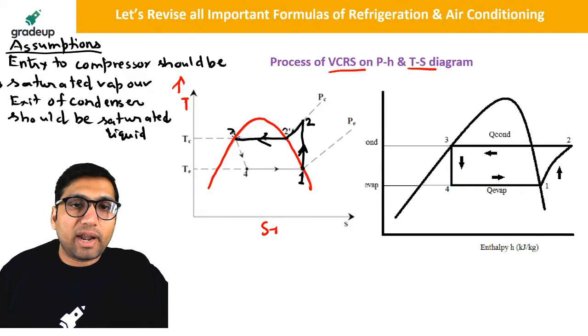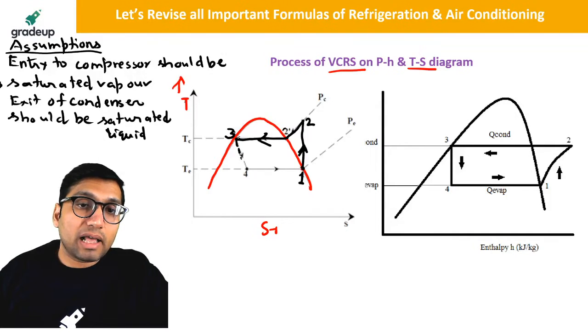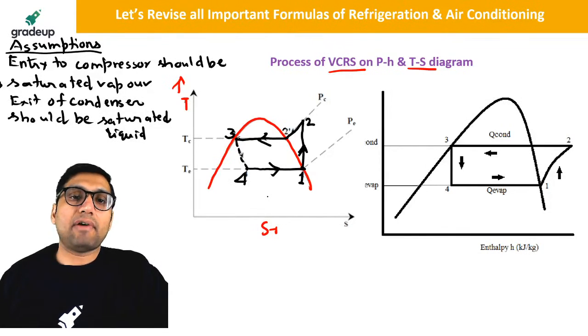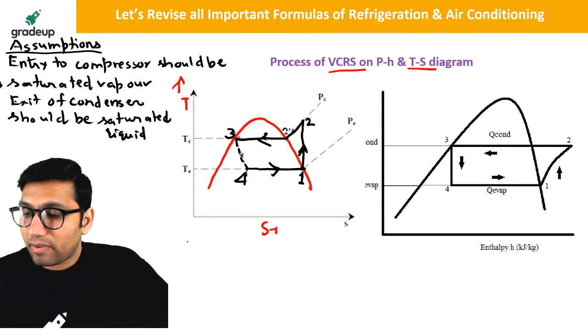Then at this particular point 3, we get saturated liquid. Now this saturated liquid will go into the throttling device. 3 to 4 is throttling or isenthalpic expansion, and 4 to 1 is the heat supplied in the evaporator. So this is how the processes are given.